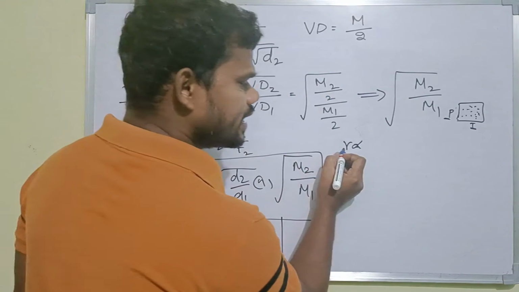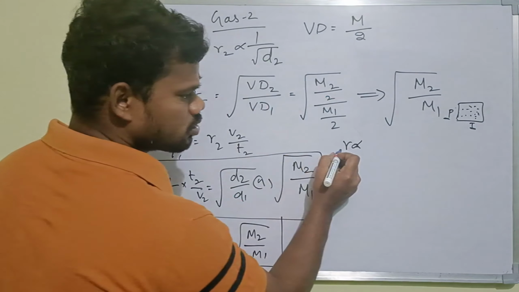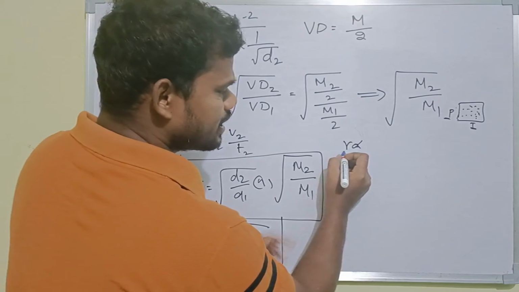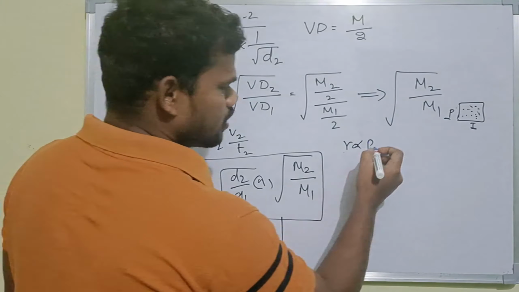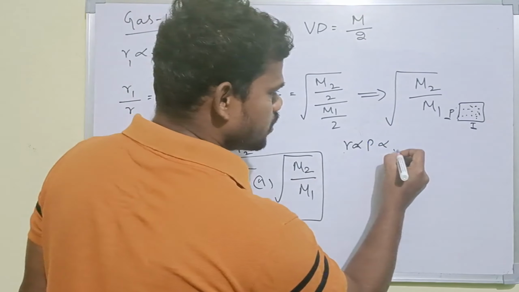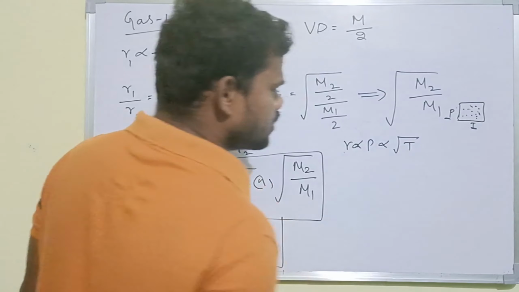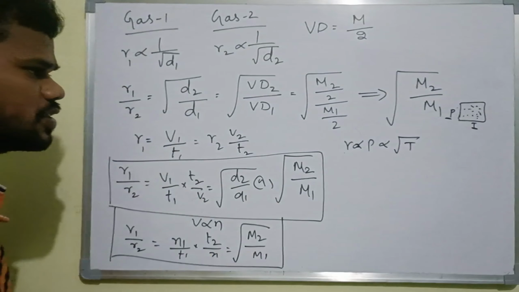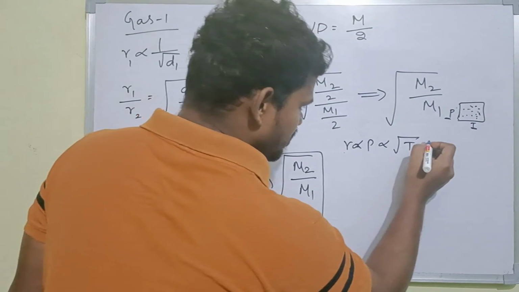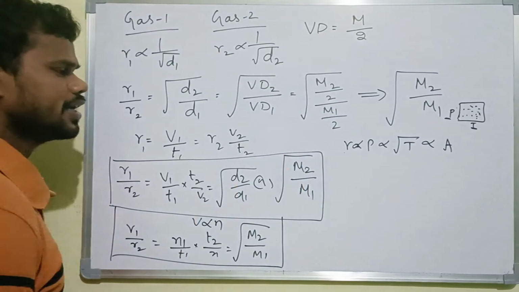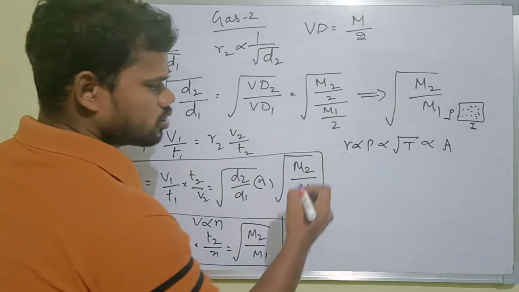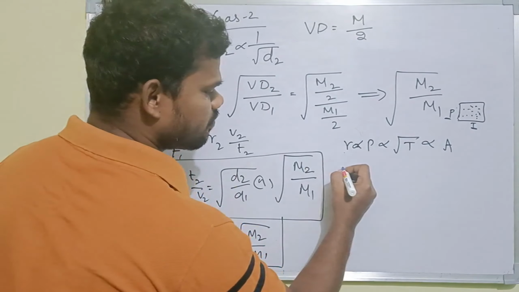How can this rate depend on pressure and temperature? The rate is directly proportional to pressure. In the same way, it is directly proportional to the square root of temperature, and it is also directly proportional to area. Based on this, we have to write the formulas.